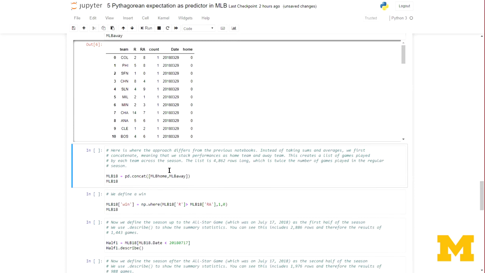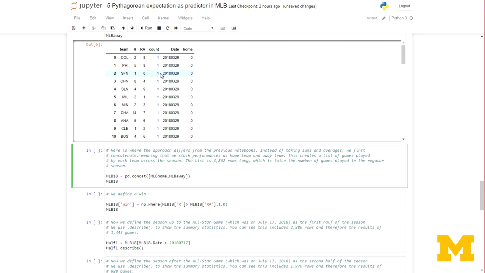Now we're going to do something different from what we did in the previous notebooks. We're going to use the command concat, pd.concat, which is going to stack the two performances of the teams on top of each other. So rather than merging them, with the home performance data on the left and the away performance on the right, we're going to put one on top of the other. So you've got home on the top and away team performance on the bottom, giving us essentially a list of all games played across the season.